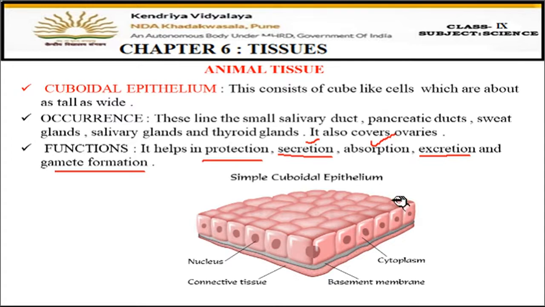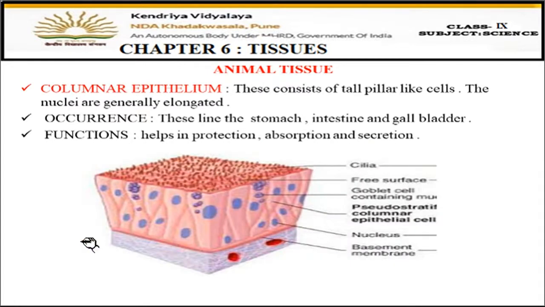Fine. And this is the diagram. You can see the cells here, all the tallness and the width look similar. So this is cuboidal epithelium. You can see the nucleus here, then there is a basement membrane here, and on the sides of the nucleus there is cytoplasm present in the cells. Fine. Now the next is columnar epithelium.